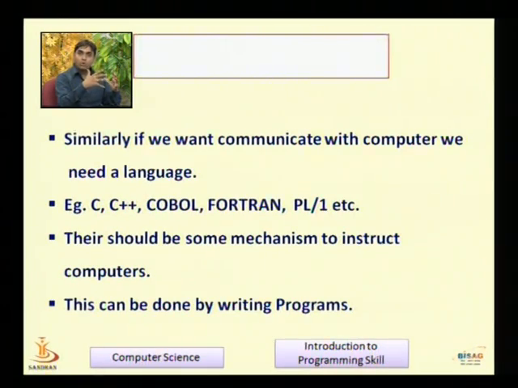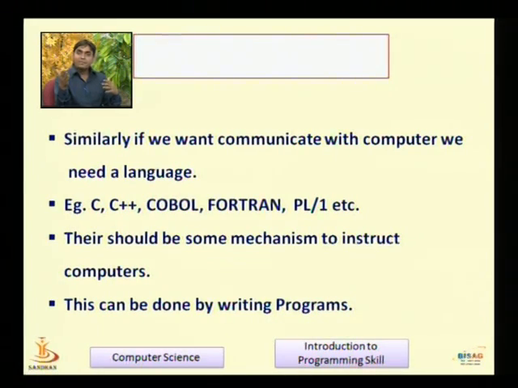Similarly, if we want to communicate with a computer, we need a language. In the previous slide we discussed that communication between people, to exchange ideas, uses natural language. In the same way, for communication with a computer we need a language. For example, C, C++, COBOL, Fortran, Programming Language 1, etc. Different types of languages can be used for interaction with a computer.